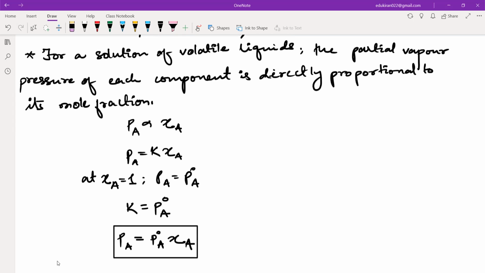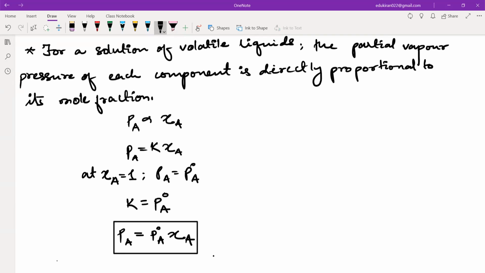So please write this down. The statement of Raoult's law is this statement, and whatever we have done after that is application. So we are applying Raoult's law in a solution. Please write this down. Let me know when you're done. Waiting for Dania and Hamza.